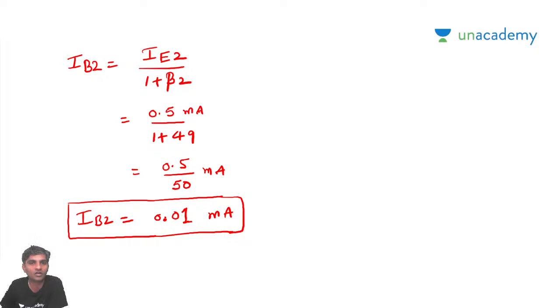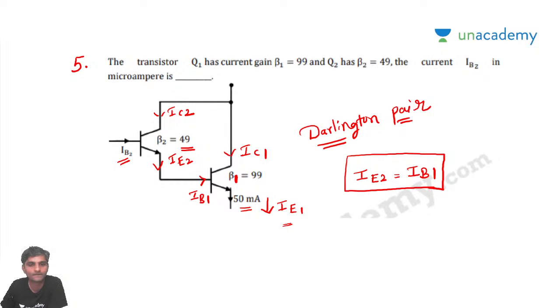Now let us see what he asked. He asked in microamperes. As per my knowledge, this was later changed to micro, yes, it is micro only, not milli. It was asked in microamperes.